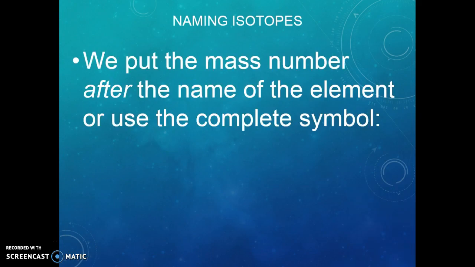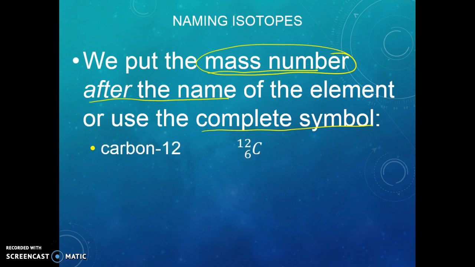So, naming isotopes. Well, clearly, we're going to name isotopes, and we've already been doing that. We've already been talking about that, but we want to talk about some isotope pairs here in just a second. So we can do one of two things. We can put the mass number after the name of the element, which is one way that we've already been doing it. And the other way is to use the complete symbol. Both of those are going to identify the mass number, and the mass number is what's going to tell us about the number of neutrons. So if we look, we can see we have carbon 12 or 12,6C, which tells you the same thing. These are both the same atoms.